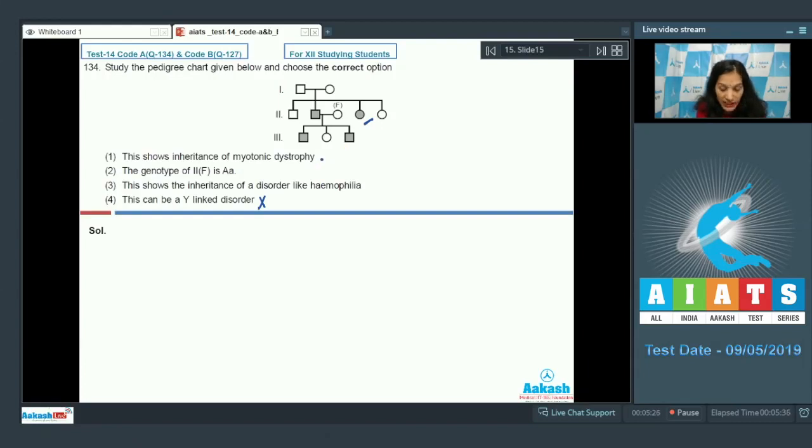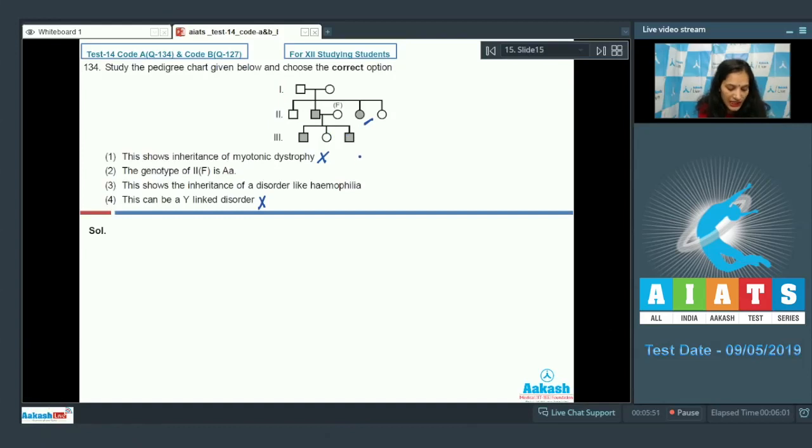Now, this shows inheritance of myotonic dystrophy. Myotonic dystrophy is an autosomal dominant disorder. If myotonic dystrophy is the trait, then parents cannot be normal over here. See, in the first generation, both the parents are quite normal and the offspring are diseased, which is not possible if the pedigree shows a dominant disorder.